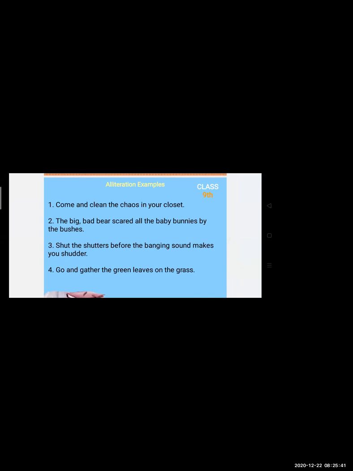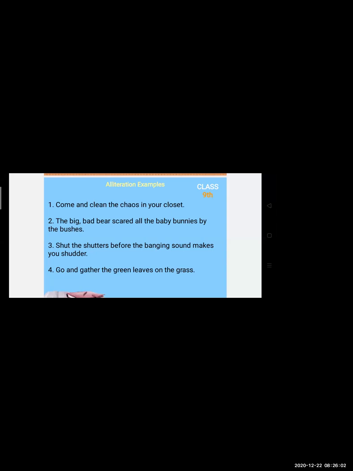Okay, so come, see, alphabet. Yes, there is something repeating. That is C. That C is repeating, alliteration. The big bad bear scared all the baby bunnies by the bushes. So again, I hope now you have understood which alphabet is repeating.